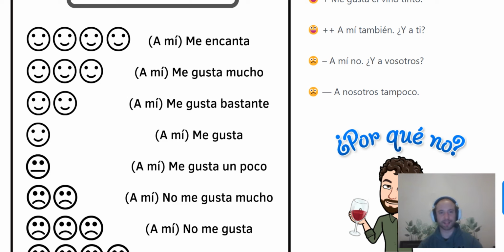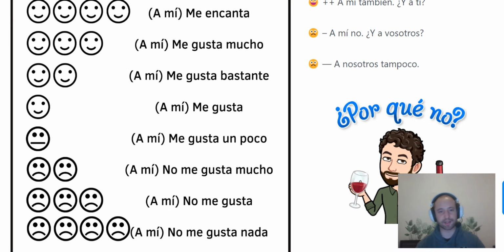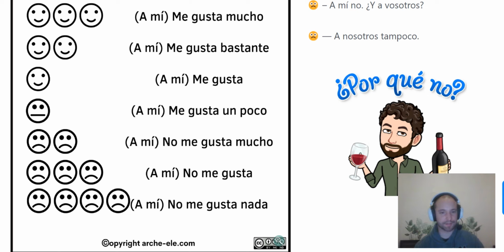Something that you like a lot, but maybe not as much as me encanta. It's true. I love to try different ice creams everywhere I go, in different countries. That's also something that tells you about the country and everything. A mí, yeah, me gusta. Something that I just like.